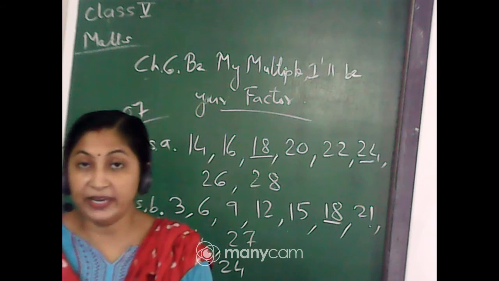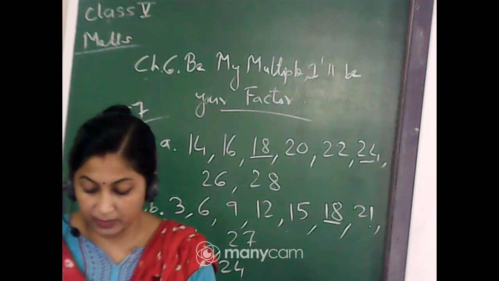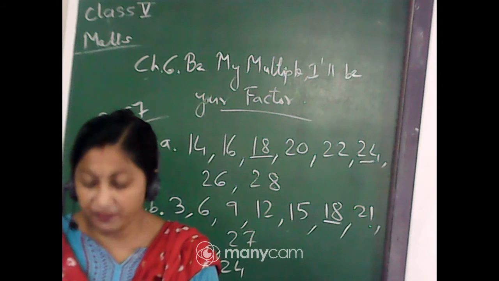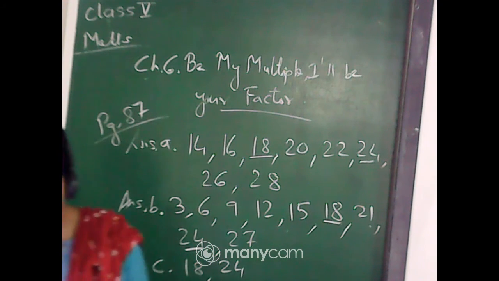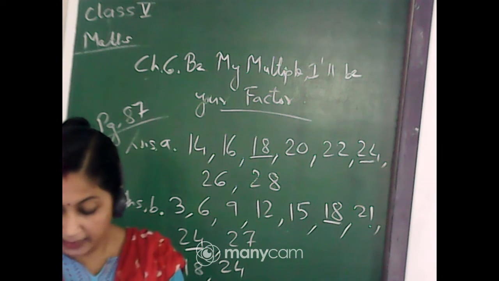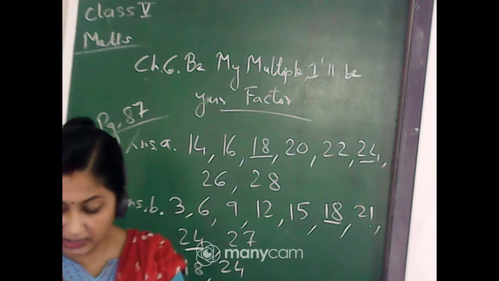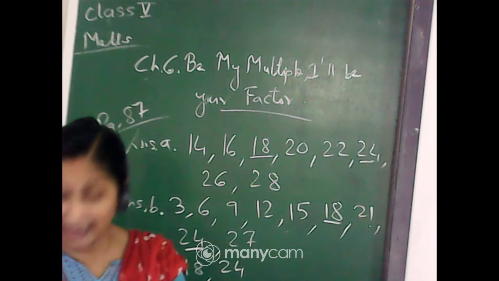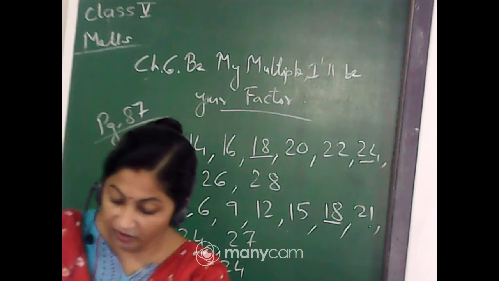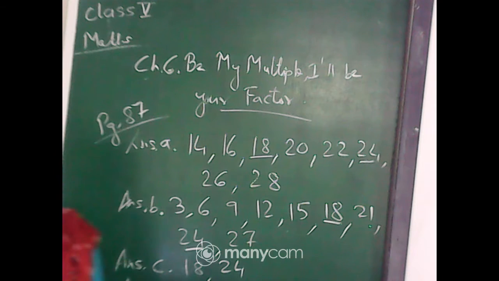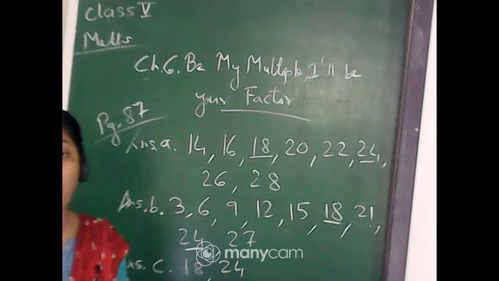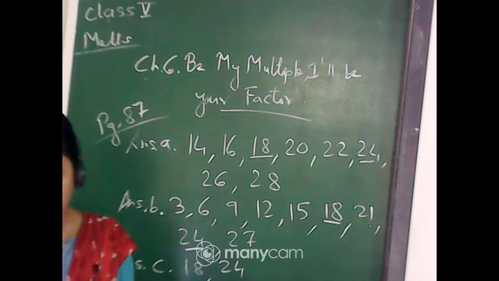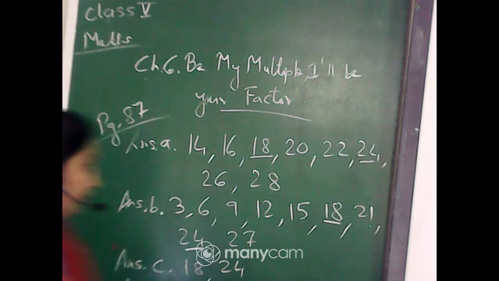Now come to the next one. Find out: if the cat starts from the 5th step and jumps 5 steps at a time, and the mouse starts from the 8th step and jumps 4 steps at a time, can the mouse get away? Now let us find for this. The mouse is in the 8th step and jumping 4 steps at a time, whereas the cat is in the 5th step and jumping 5 steps. Okay, let us find it out.